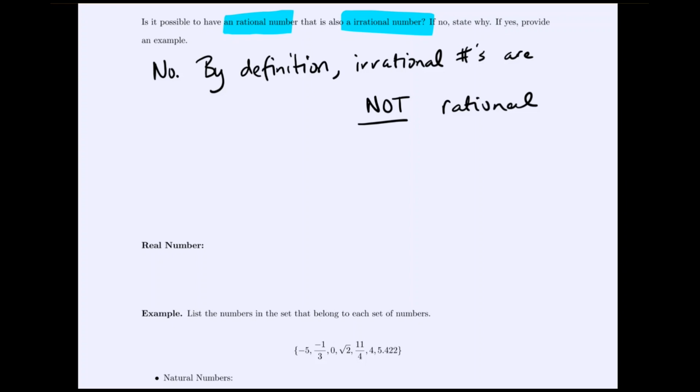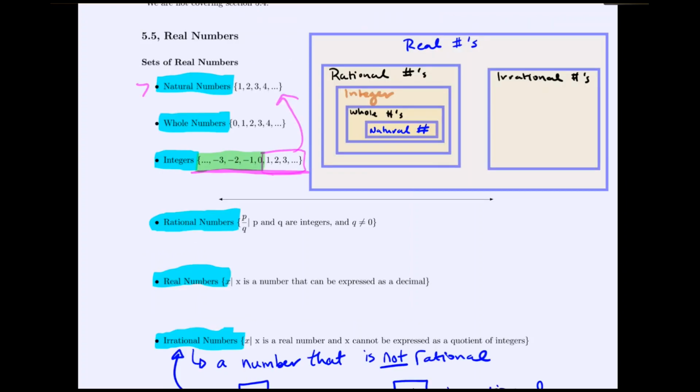If we go back to our chart, this can be more evident. Notice here are the rational numbers, here are the irrational numbers, and see that there's no overlap. They can have nothing in common. They are completely separate entities.